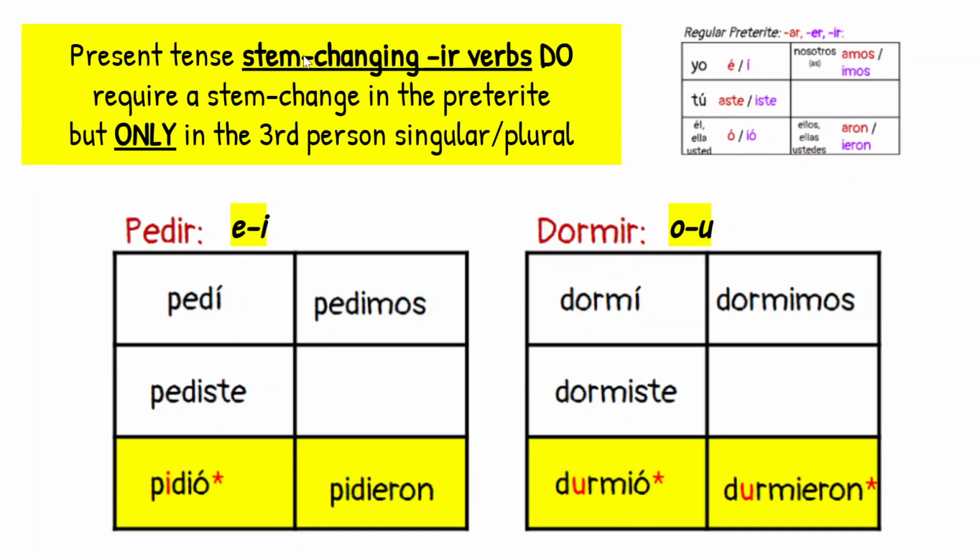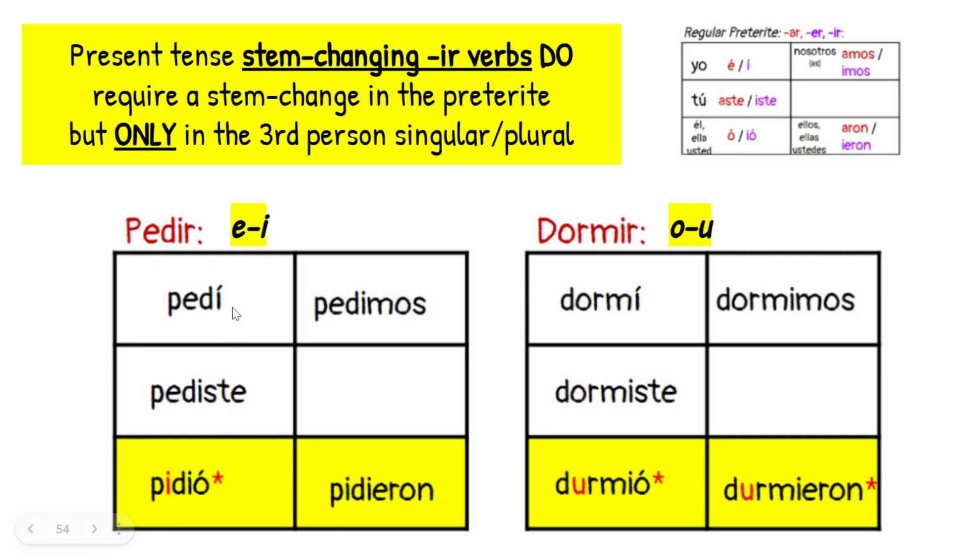Now, present tense stem changing IR verbs do have a stem change in the preterite, but only in third person singular and plural. Pedir, in the present, would change from E to I. That's great, because that's exactly the same thing it's going to do in the preterite. But it's only going to change E to I right here. It's not going to be a boot verb anymore.